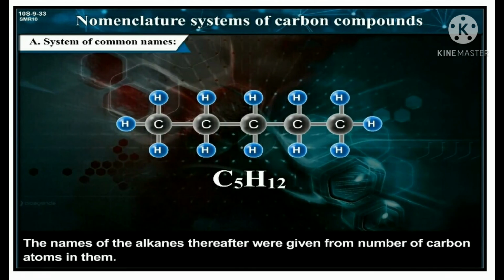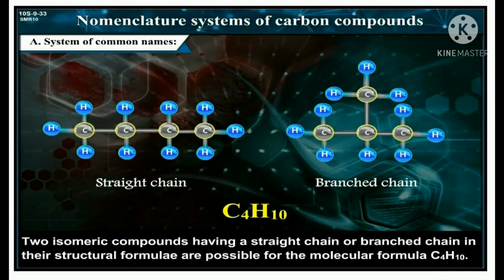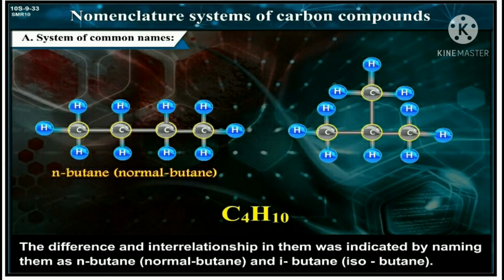The names of the alkanes thereafter were given from the number of carbon atoms in them. Two isomeric compounds having a straight chain or branched chain in their structural formulae are possible for the molecular formula CnH2n+2. The difference and interrelationship in them was indicated by naming them as n-butane, that is normal butane, and i-butane, that is isobutane.